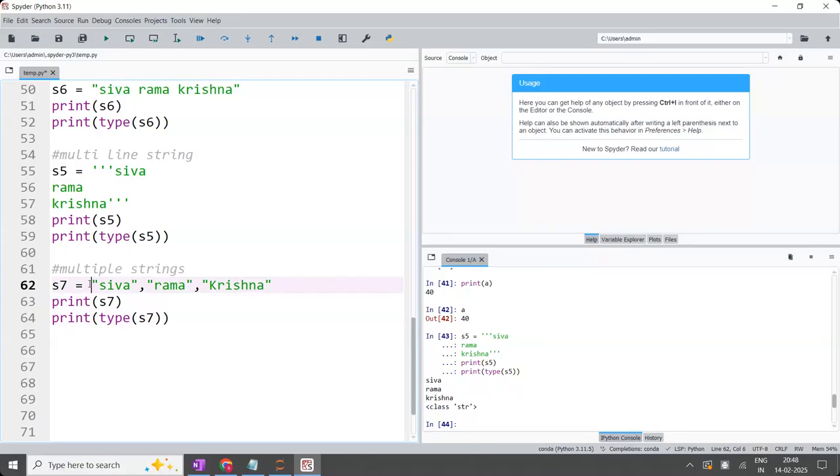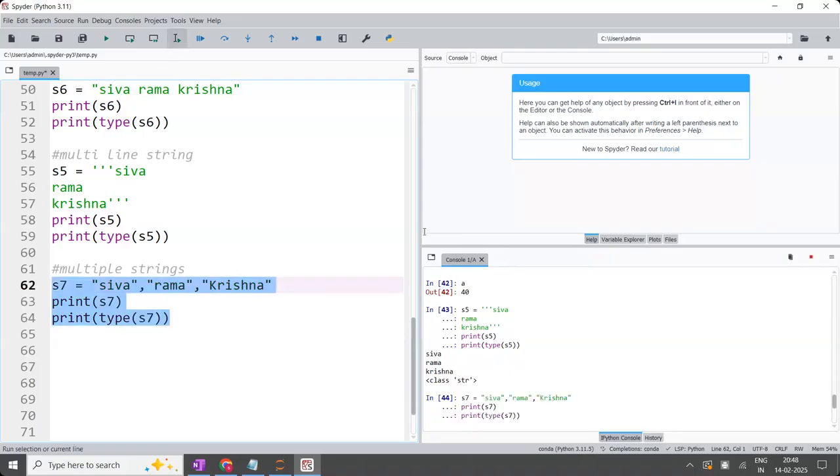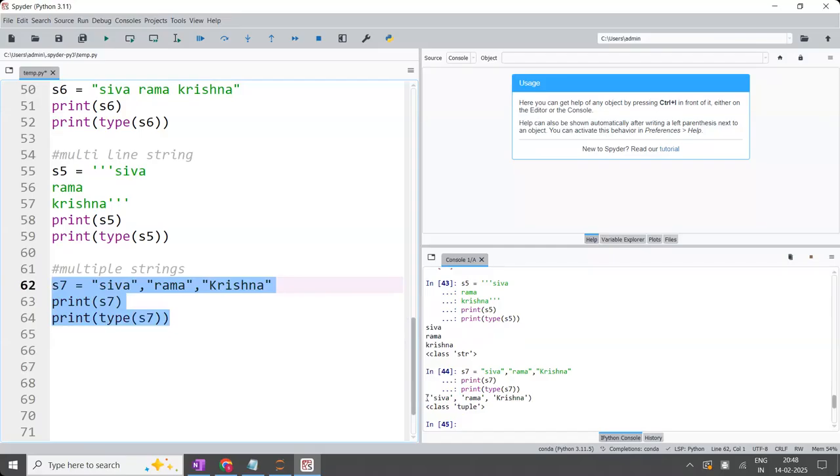Yesterday we discussed what is tuple. Multiple values inside the parenthesis is called a tuple. So it is going to add in the tuple like this. See, when you have it like this, the bracket was added. Can you see? Shiva, Rama, Krishna printing. And what is the type of this one? It is tuple data type.